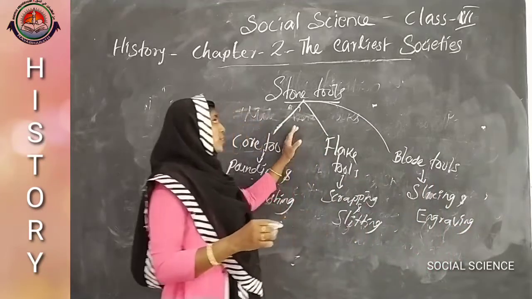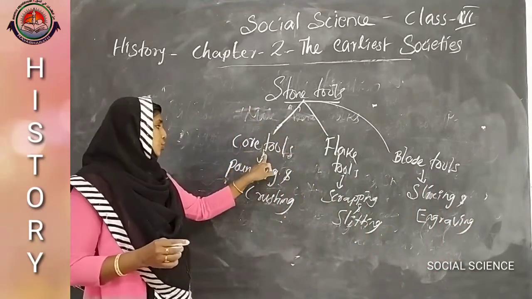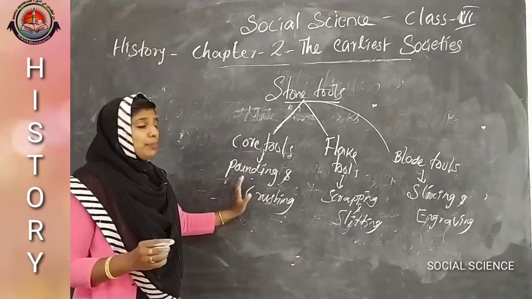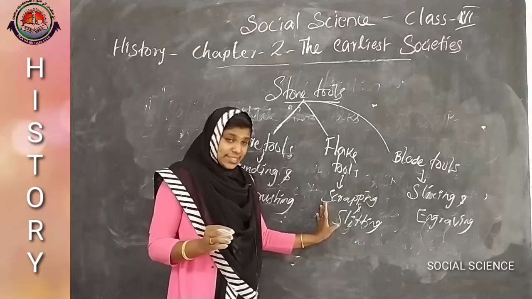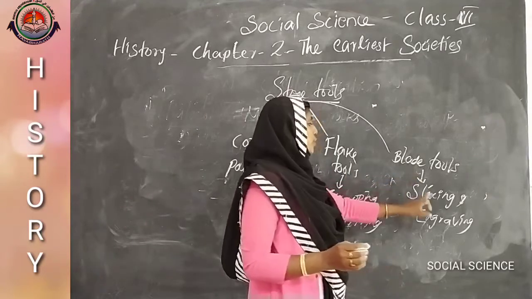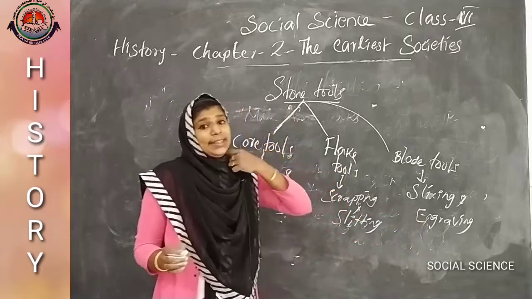These are the main stone tools. Firstly, the core tool is mainly used for crushing and pounding. Then the second one is flake tools, which were used for scraping and slitting. And third, blade tools were used for slicing and engraving.